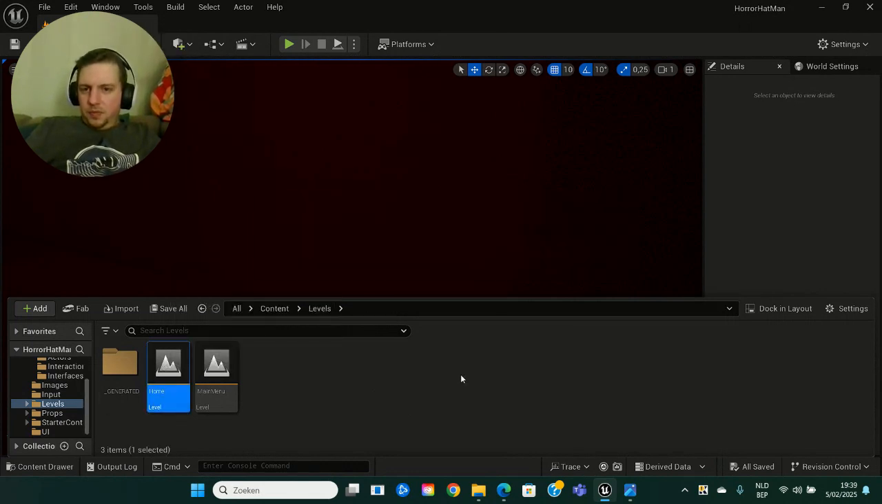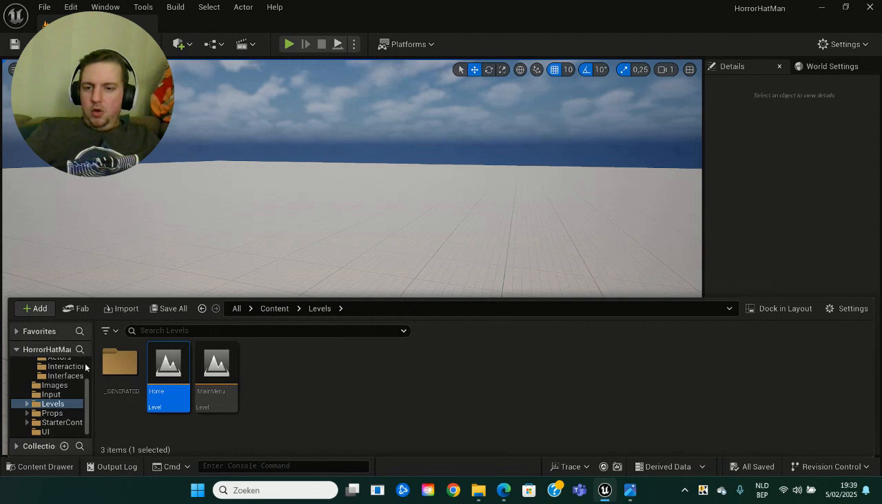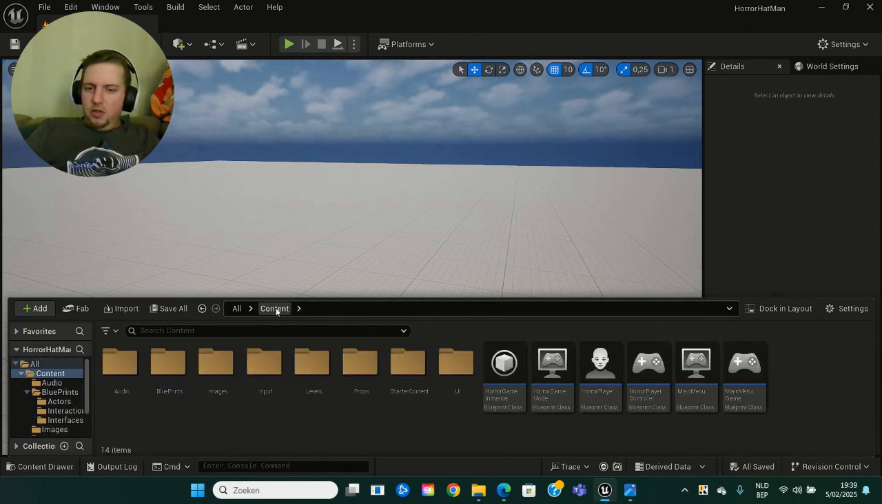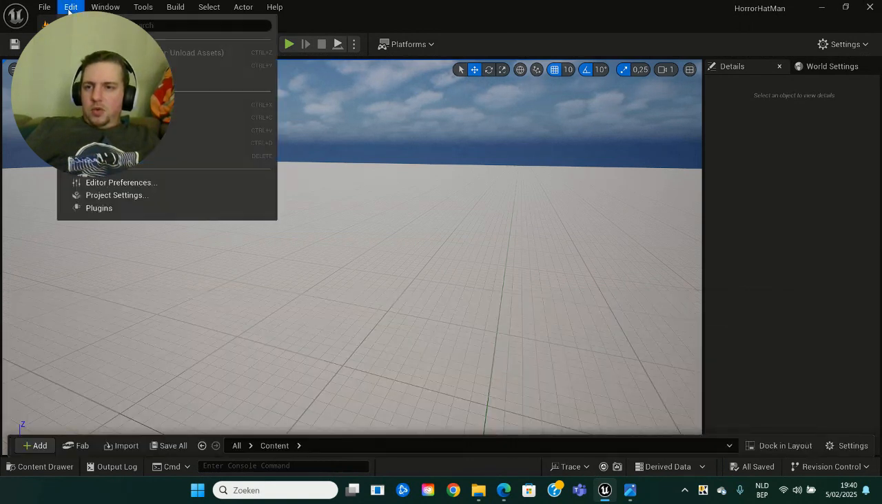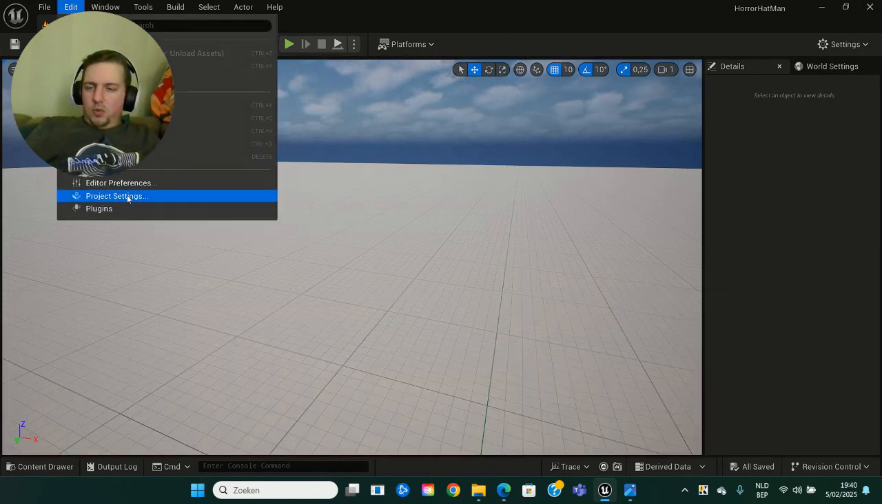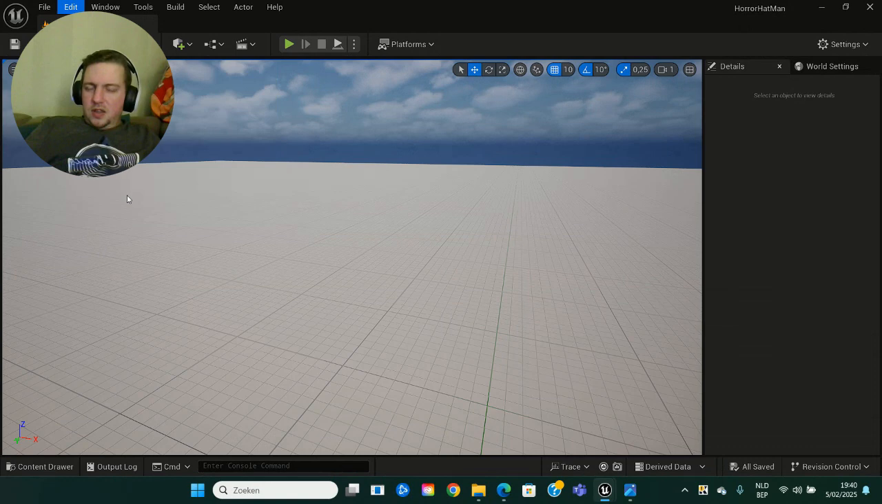Anyway, loading my home level again. Okay, so that's that. Then I'm going to show you guys just real quickly my project settings.